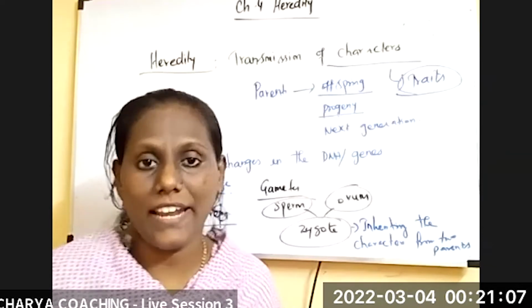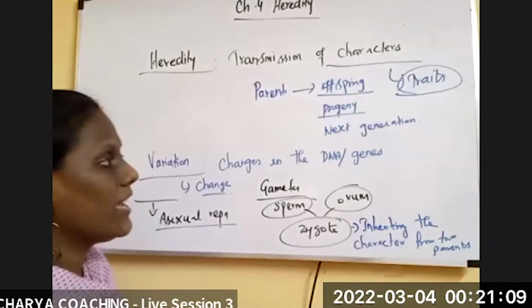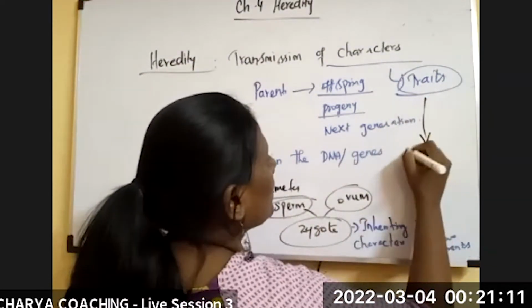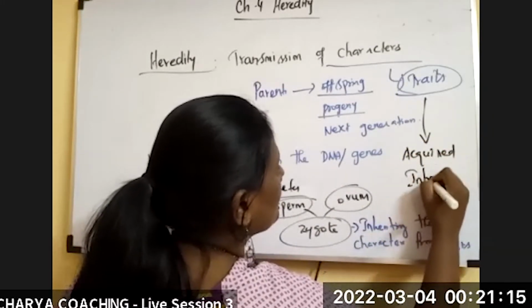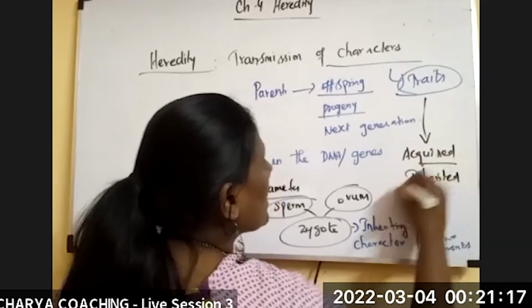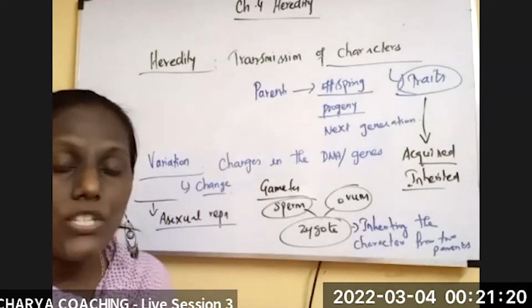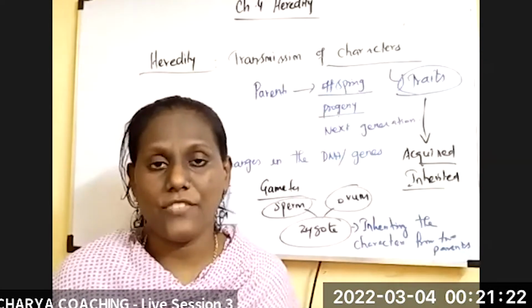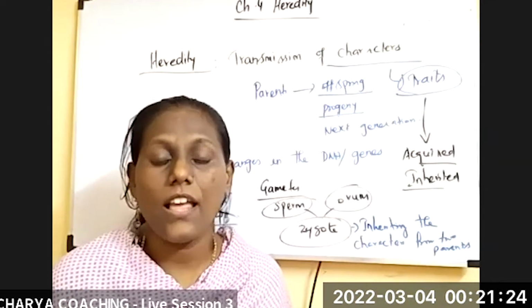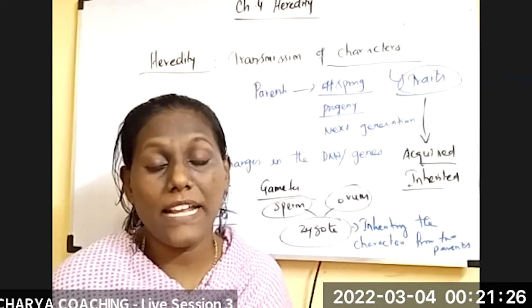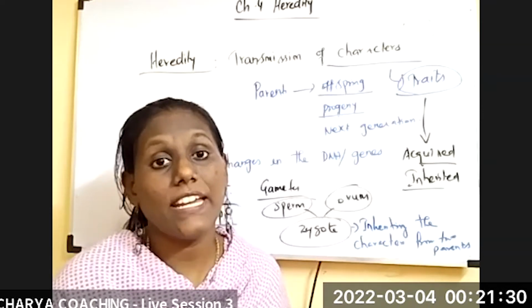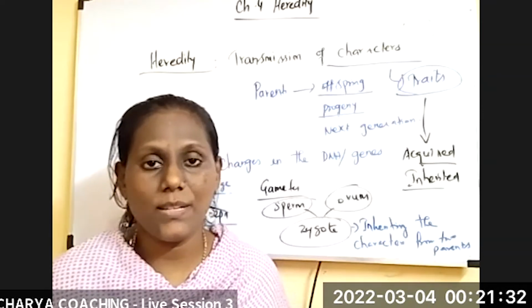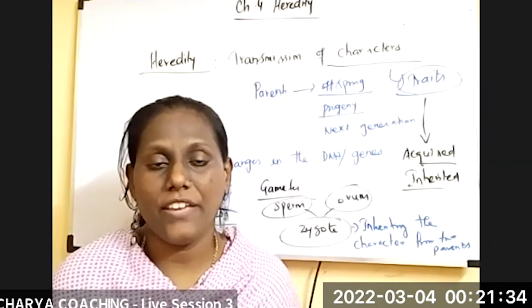There are two types of trait: acquired and inherited. Acquired means which we develop during our lifetime, like a skill. Inherited traits play a very important role in this lesson because they are the ones we inherit from the parents.